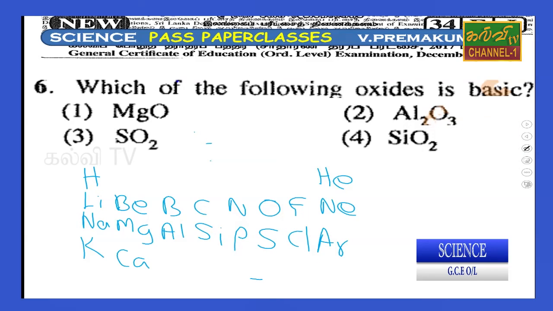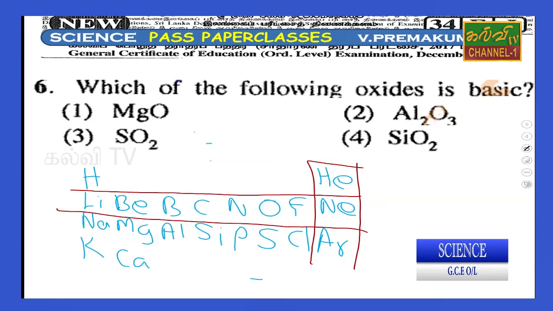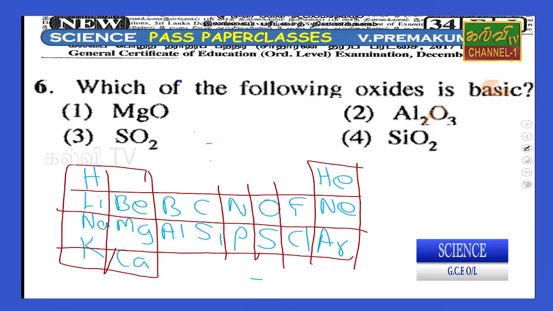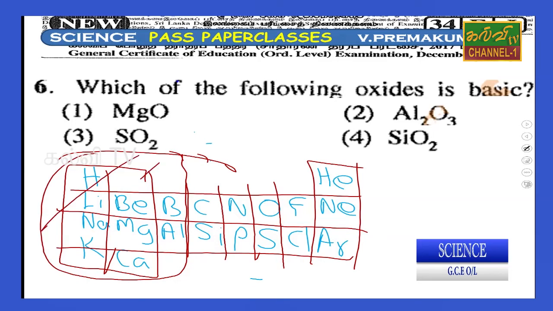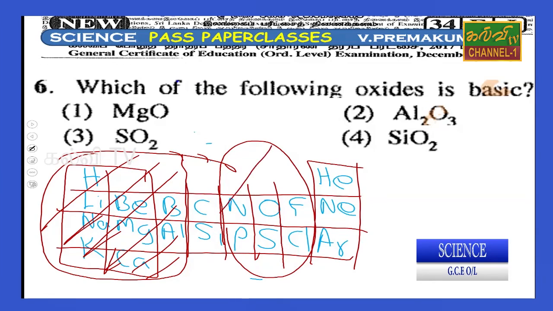We already studied this. Anyway, here you can identify the metallic area. What is the metallic area? Mostly this part. This is the metallic area, metals. These are the non-metal area. So the metal area, with the exception of hydrogen.